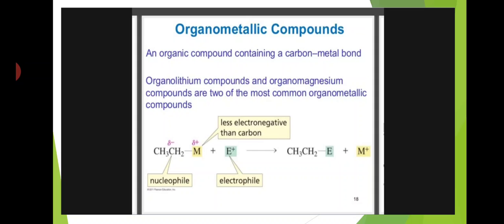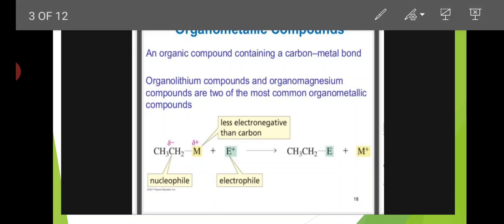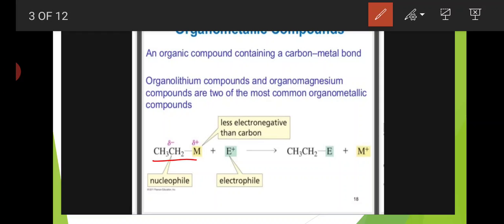Already we have studied the OMCs of lithium and magnesium. These two are the most common OMCs. Here, CH3CH2M. This is the ethyl group directly bound to the metal. Here the ethyl group or alkyl group is a nucleophile, meaning it has a partial negative charge and the metal has a partial positive charge, because the metal is less electronegative compared to carbon.